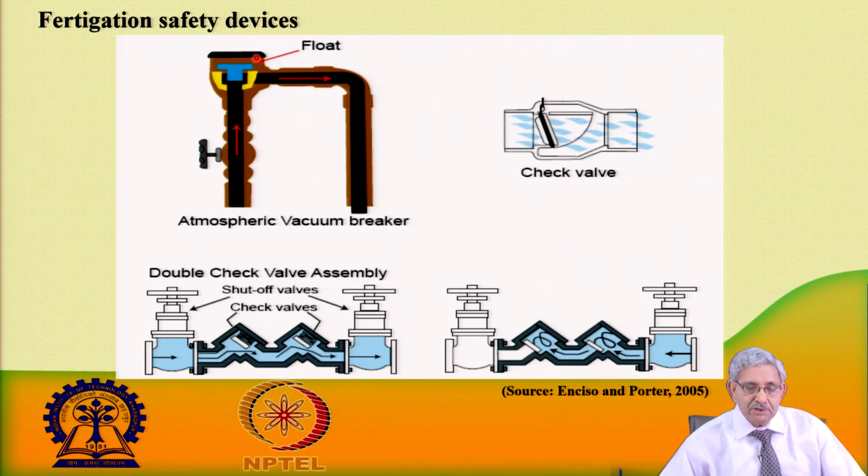There are some fertigation safety devices. It is an important device, not only for fertigation but also when we are using the irrigation system. There is a chance of air locking, so an atmospheric vacuum breaker is required when we are using this in the system.